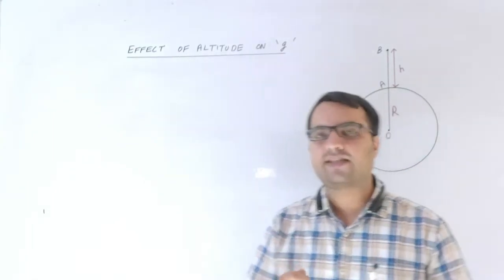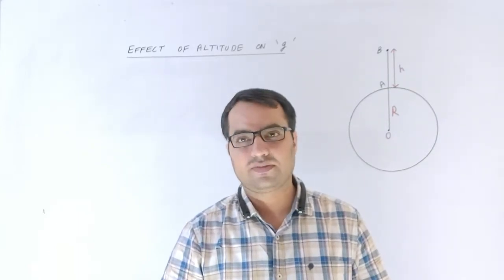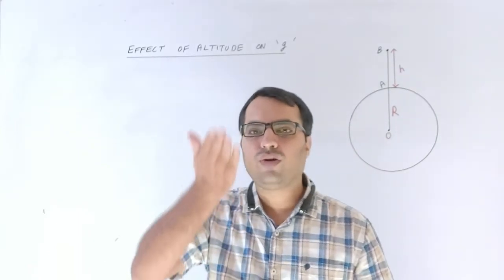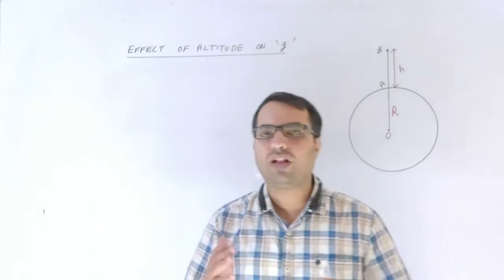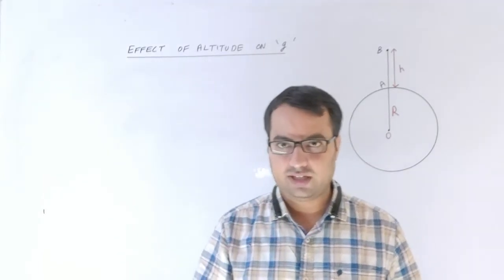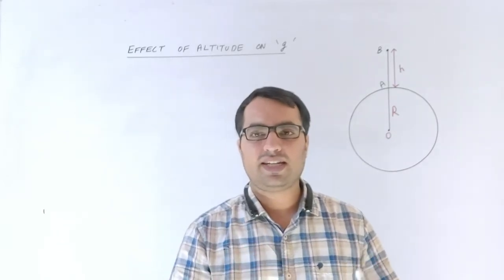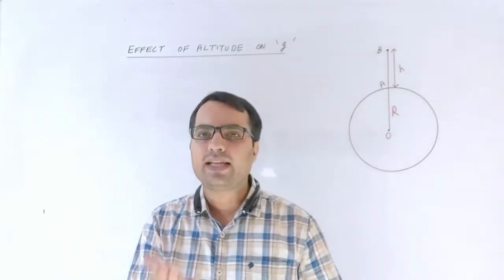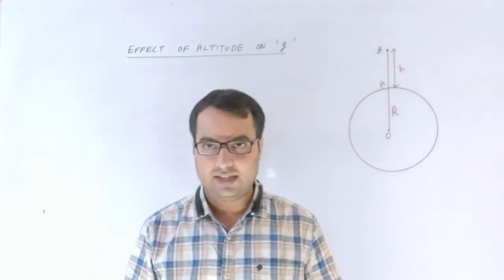The value of the acceleration due to gravity is maximum on the surface of the earth. So as we are going on the upper side from the surface of the earth, the value of the g is going on the downside. It simply says that the value of the g gets decreased as our height is go on increasing.